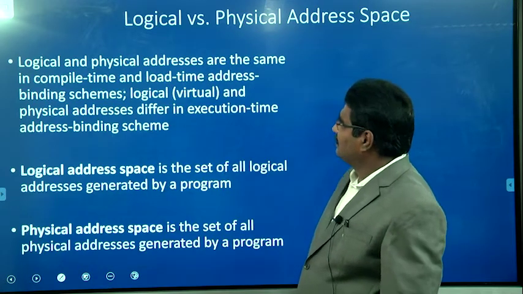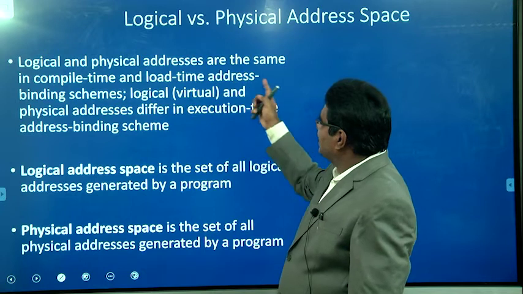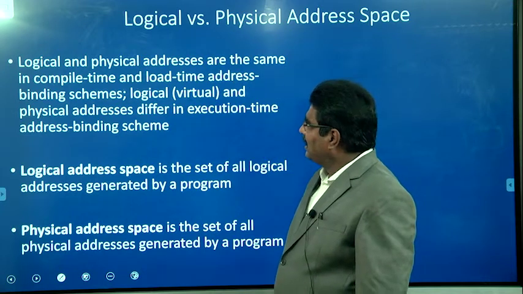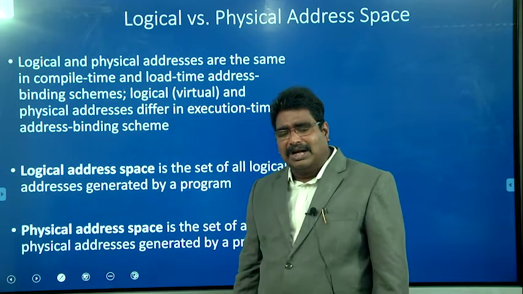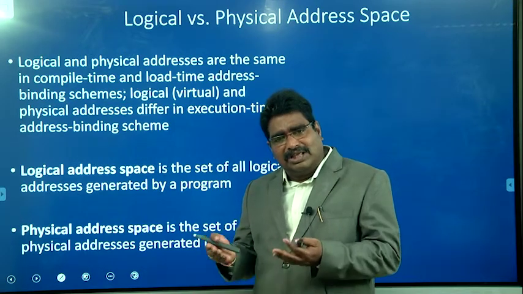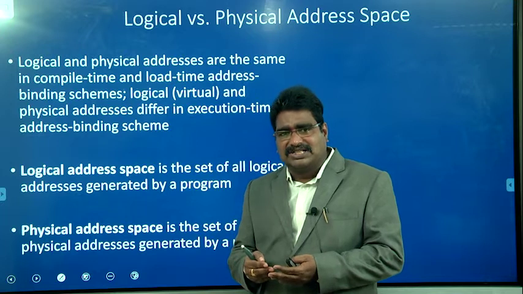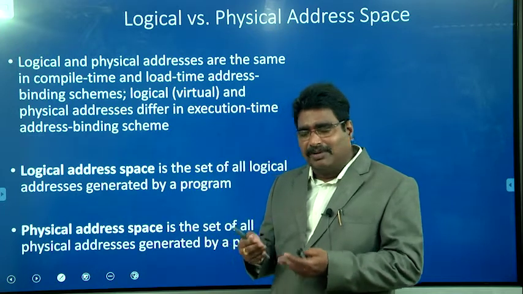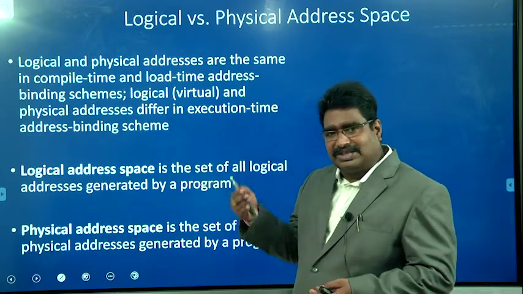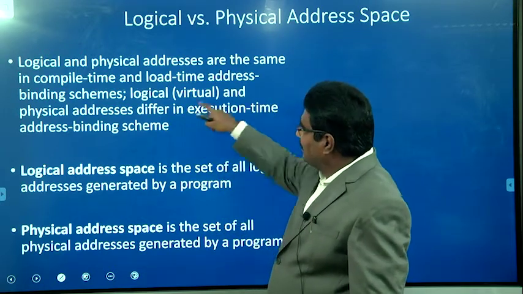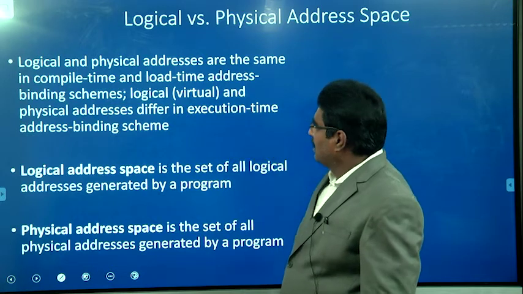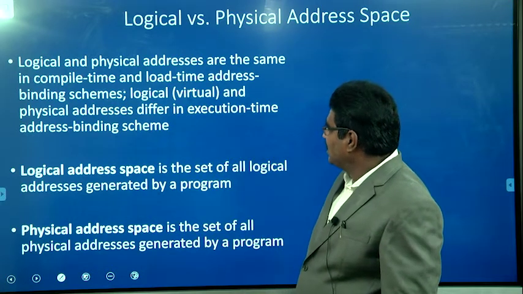Now we discuss that the logical and physical addresses are the same in compile time and load time addresses. At compile time and load time, the logical and physical addresses are the same, because we use the same addresses to represent them. But the logical and physical addresses are different at execution time.